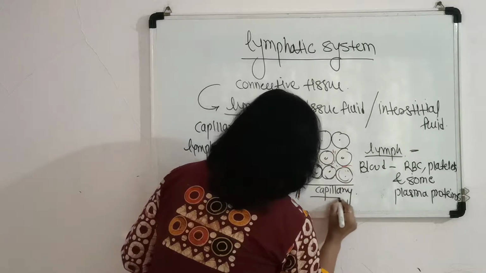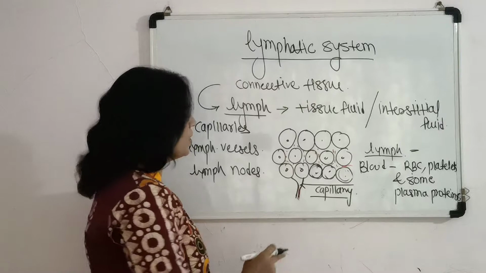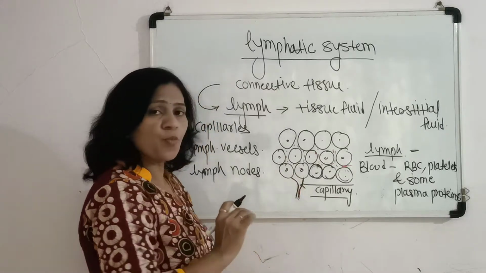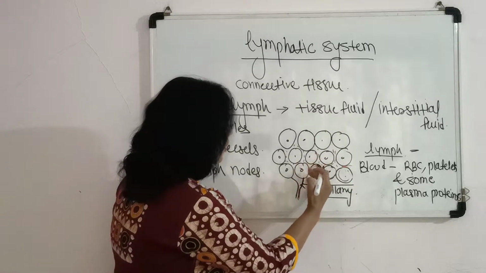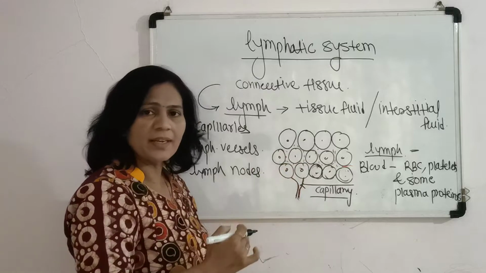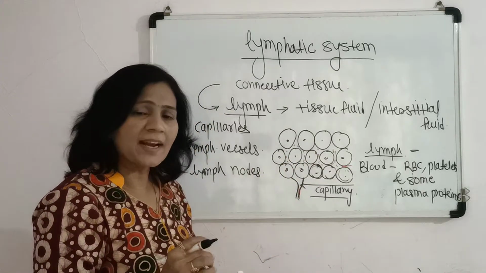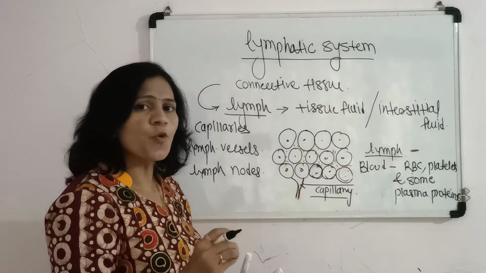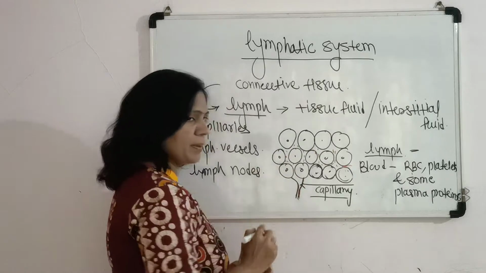The lymphatic capillary is basically blind at one end, in close contact with the tissue fluid. That's why it is blind at one end, and it is wider than the blood capillary. Its lumen is comparatively wider than that of the blood capillary.